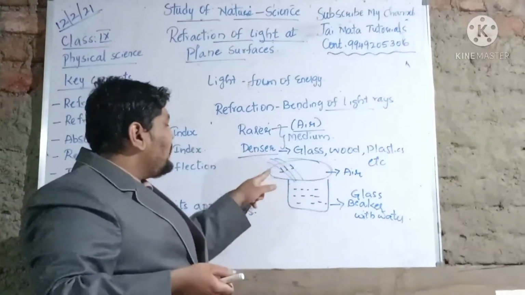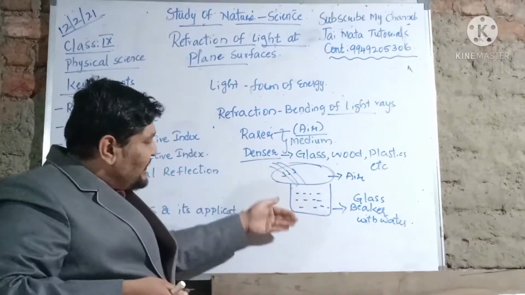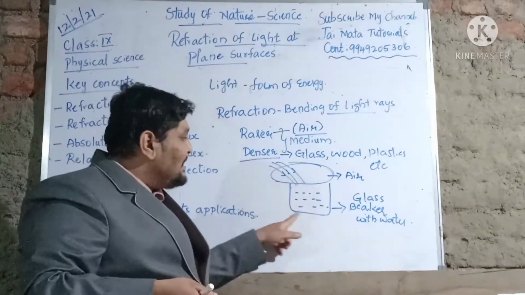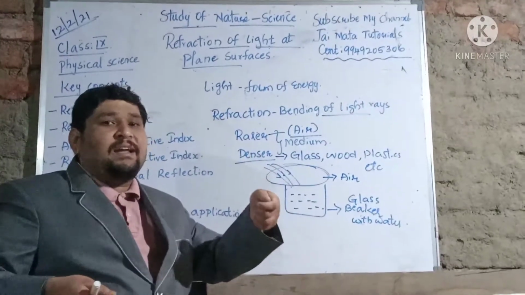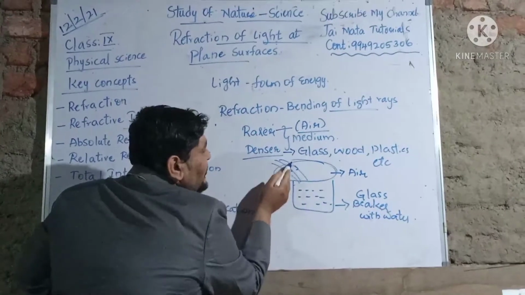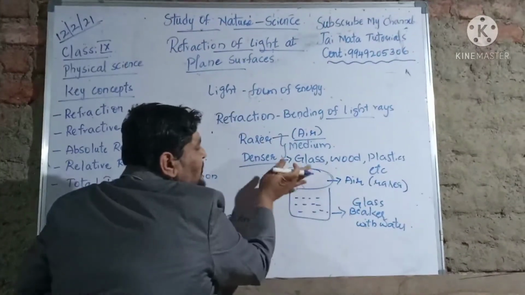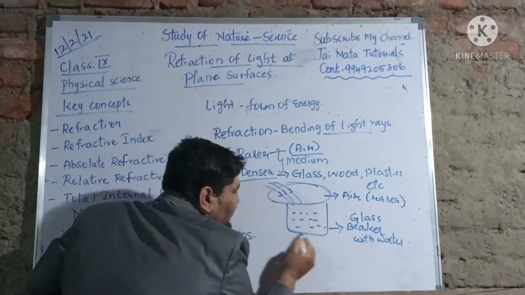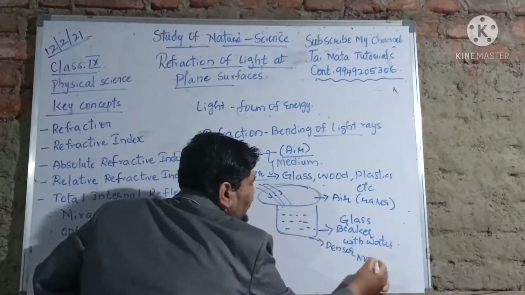So you will find that the light first interacts with the surrounding air and then it gets contact with the denser medium. So what is the denser medium you are using here? It's a glass beaker which is filled with water. Once you start your torchlight, you will find that the rays start moving from air, which is nothing but what here? It's the rarer medium. So it starts moving from the rarer medium and when it starts entering the other medium, what is the other medium here? This glass beaker is called as what here? It's called the denser medium.